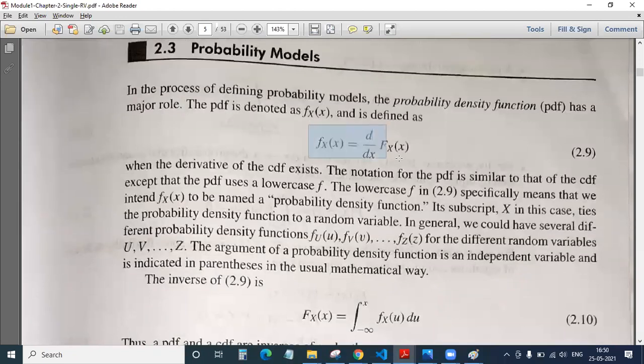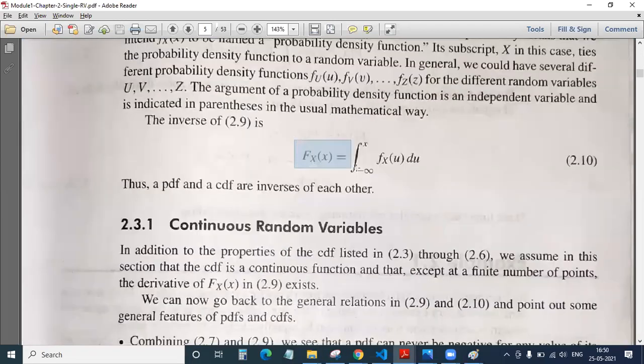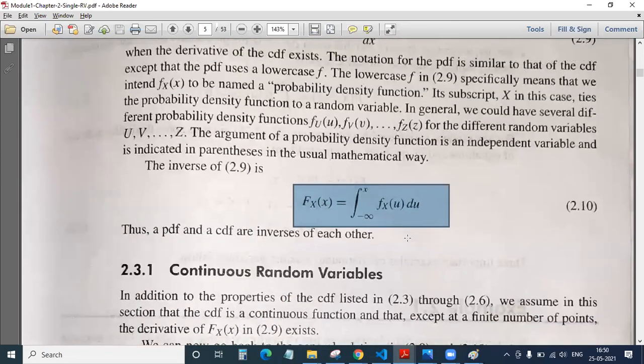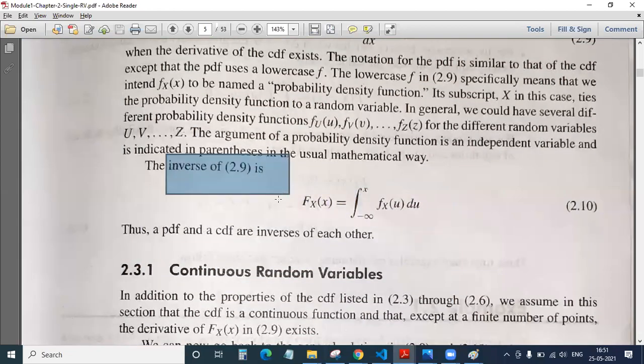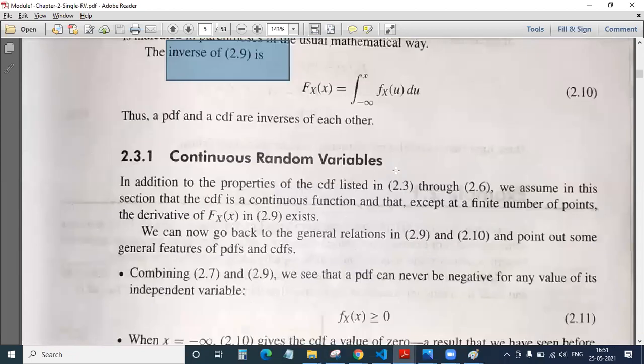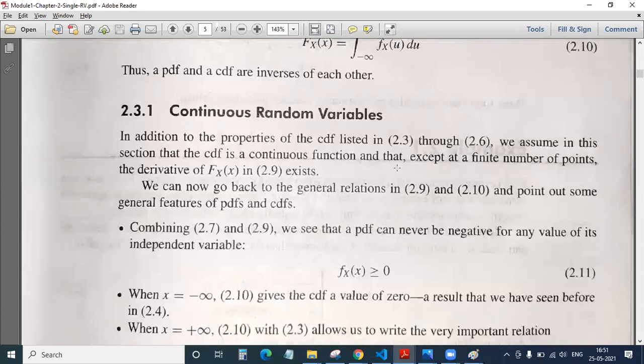So keep this in mind. This is what your 2.9 is. Please make a note of 2.9. Please make a note of 2.10 as well. It is the inverse of 2.9. Okay, is this clear? Yeah, sir, it's clear. Now we'll try to see some properties of your continuous random variables.